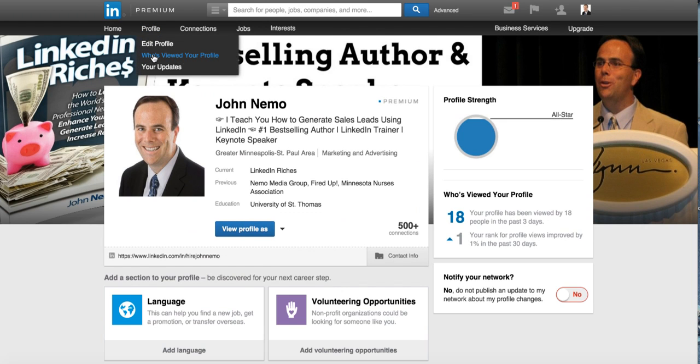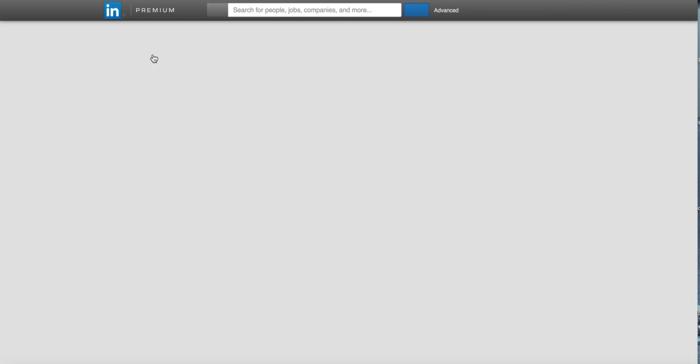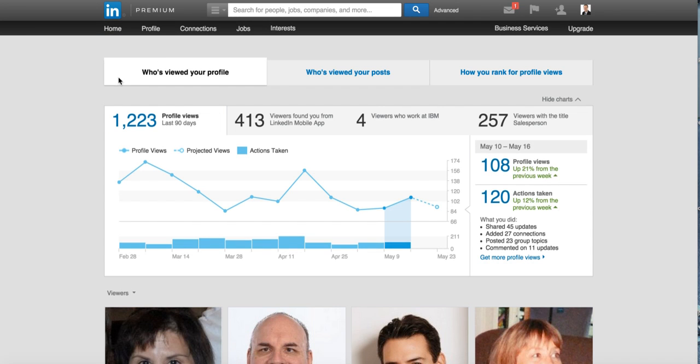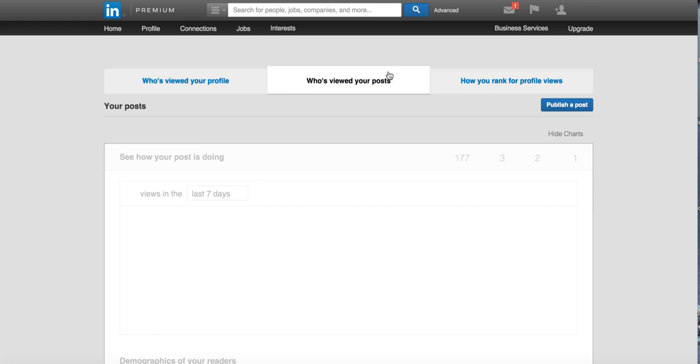Now, what I want to show you is what you should do with your post after you've hit publish, after you've sent it out. LinkedIn has added this new metric. It's under profile, and who's viewed your profile is probably the easiest way to get to it. You can see across the top these different boxes: who's viewed your profile, who's viewed your posts, how do you rank for views. What I want to focus on today is who's viewed my posts.